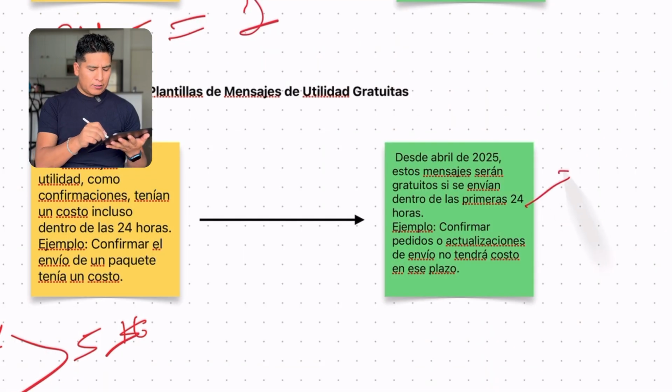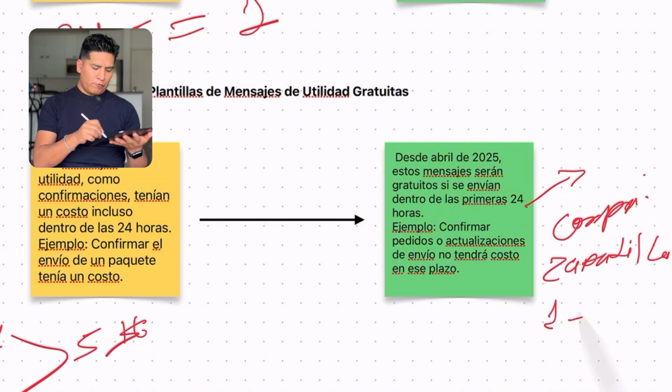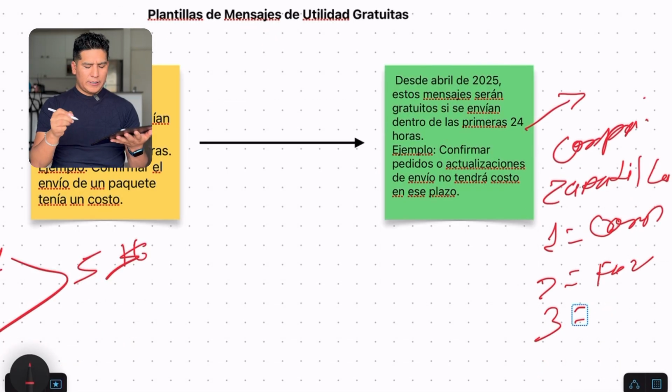And how will it work from April of 2025? Within the first 24 hours, you can send free updates. What does that mean? For example, let's take an example in e-commerce. Bought a shoe. First message, purchase confirmation. Second message, billing. Third message, it could be a subscription, I don't know. All these messages will be free during the first 24 hours, which is when the sale is open.